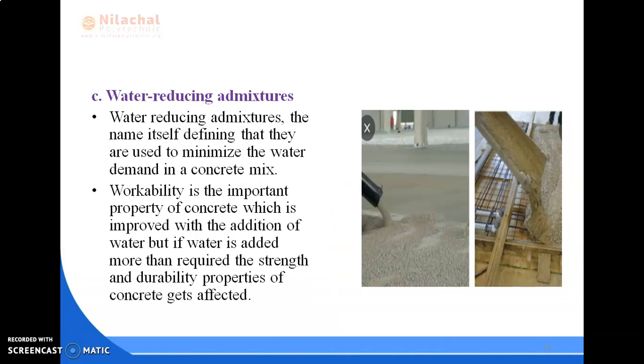Next is water reducing admixture. As the name itself shows, these admixtures are used to minimize the water demand in a concrete mix. Workability is an important property of concrete, which is improved with the addition of water. But if water is added more than required, the strength and durability properties of concrete get affected.